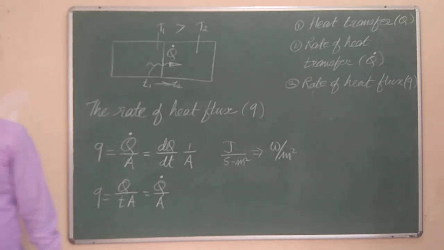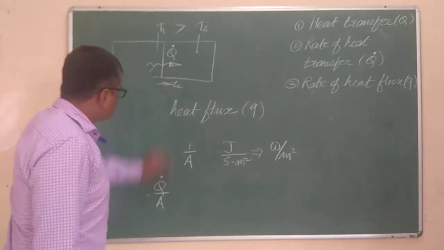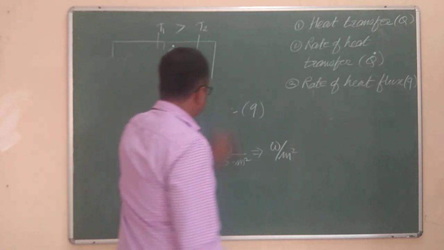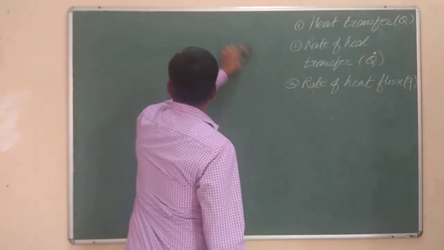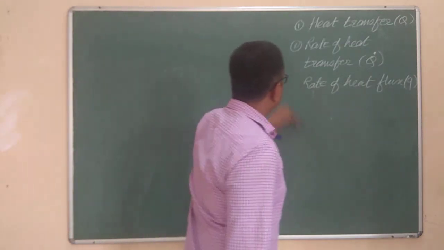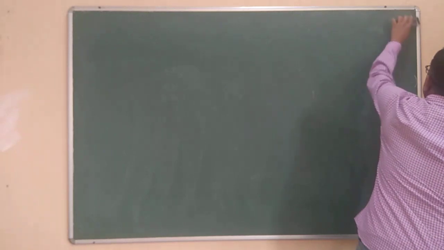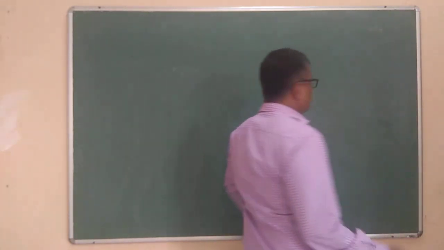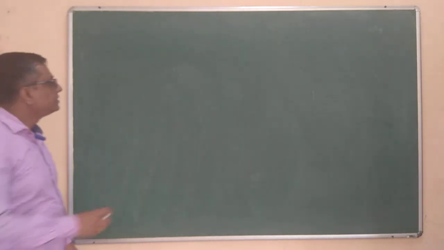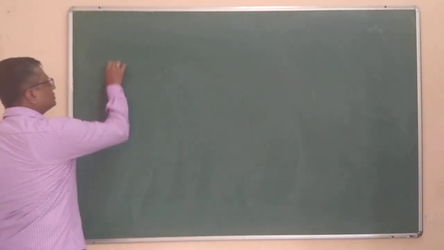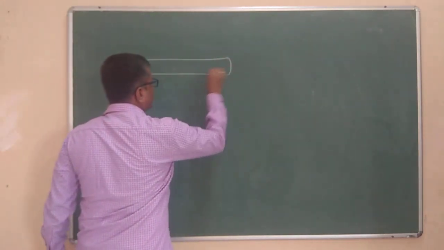Now the next topic is steady state condition. This steady state condition is very important for the subject heat transfer, since wherever there is heat transfer, it will be either steady state heat transfer or unsteady state heat transfer. I will explain that with the aid of an example. If I take a metallic rod, say this is the metallic rod.